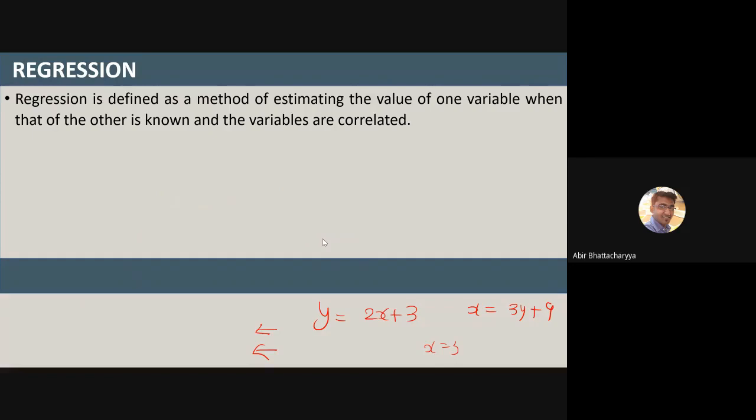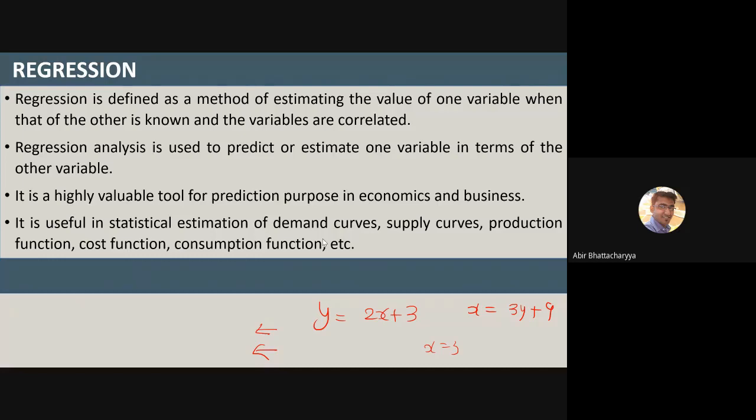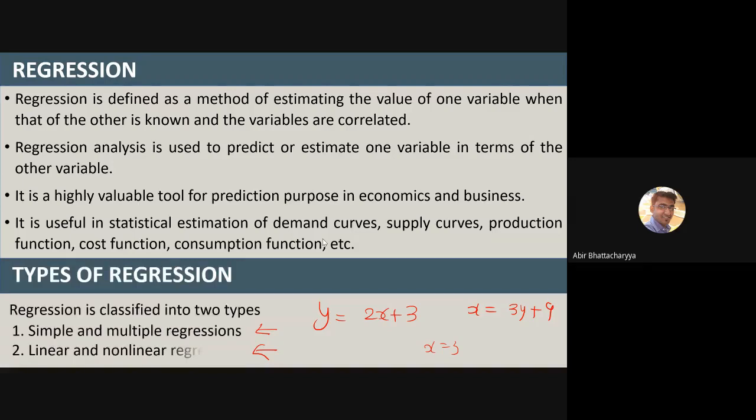So what is a regression? Regression is defined as a method of estimating the value of one variable when that of the other variable is known and the variables are correlated.